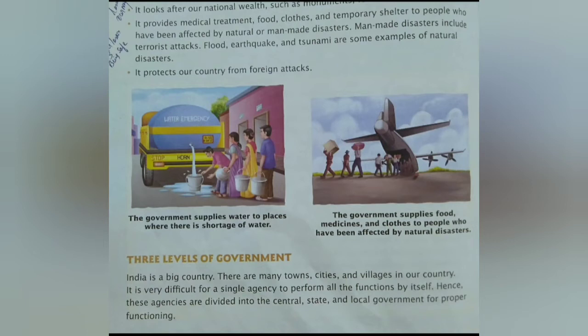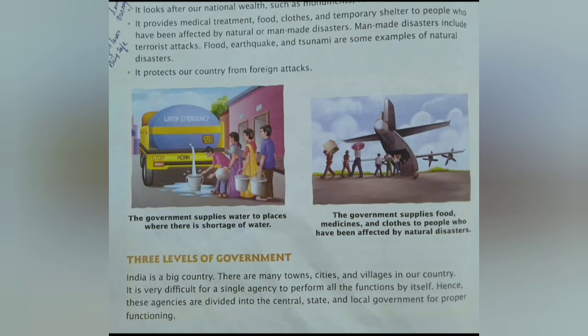So it's divided into central government, state government and local government for proper functioning. That means the government has to function in a proper way, to ensure that the government that sets the laws and order cannot itself defy the law and order. So the government is divided into three sets: central government, state government and local self-government, or local government.